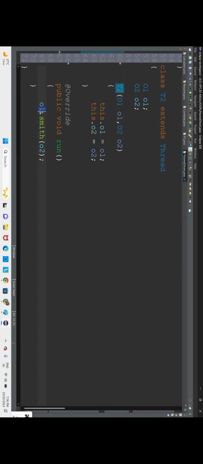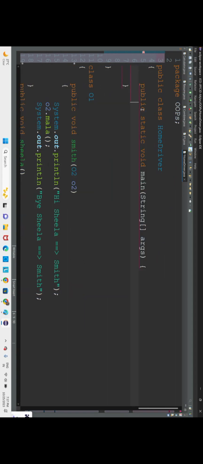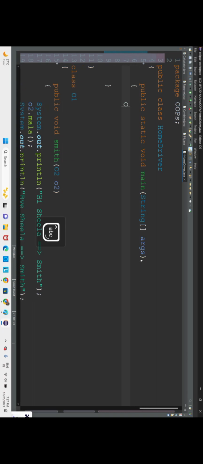Here, O2 dot John of O1. John is from home 2, but he is communicating to the home 1 person. Next, we shall create an object in the home driver. To create an object, we need a main method. So here, let us create an object for O1.